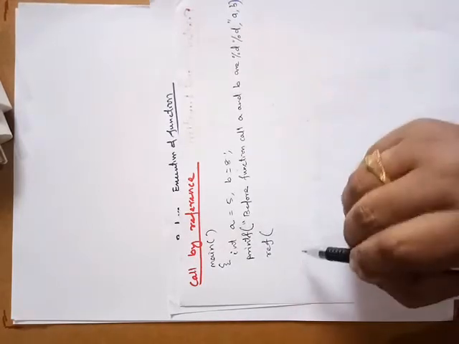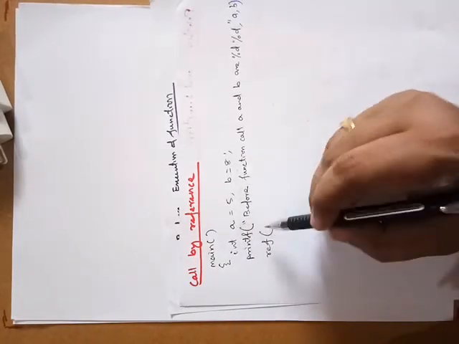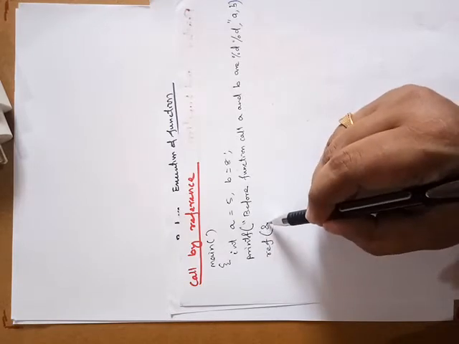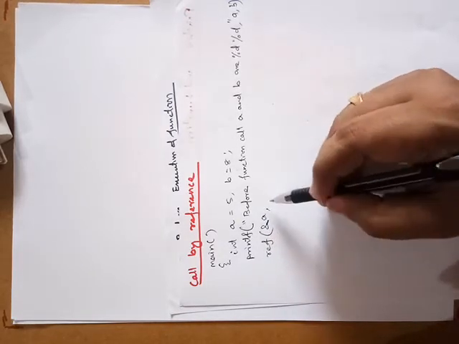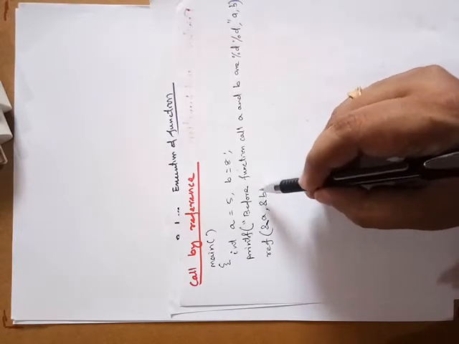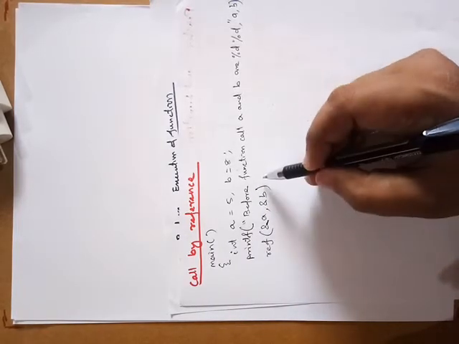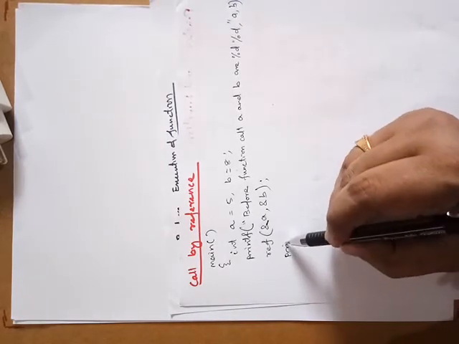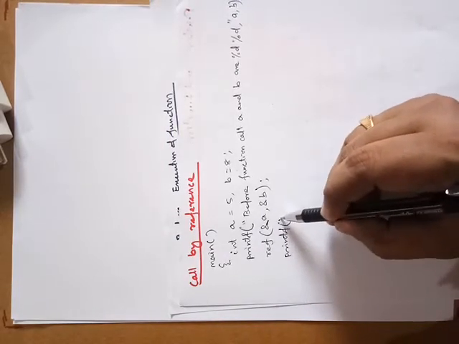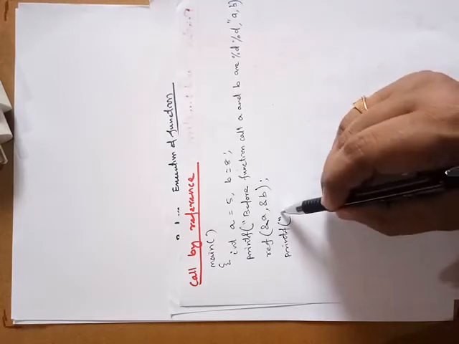As you know, the address of a is ampersand a, this is one argument, and another argument will be address of b, ampersand b.